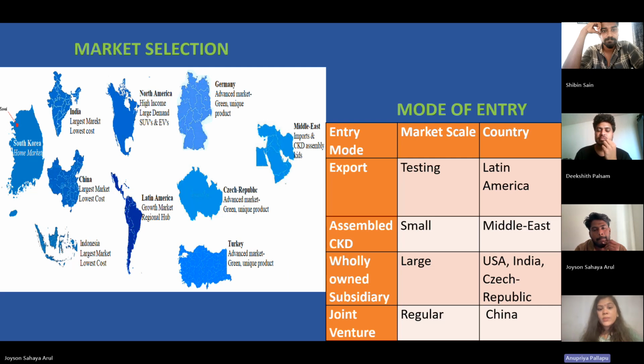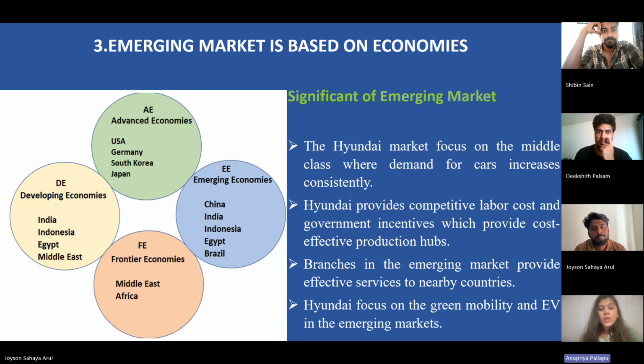So emerging market is based on economies. In this we can see 4 different types of economies. First one is advanced economies, second one is emerging, third one is developing, and the last one is frontier. So in this we can see some countries involved in these different kinds of economies.